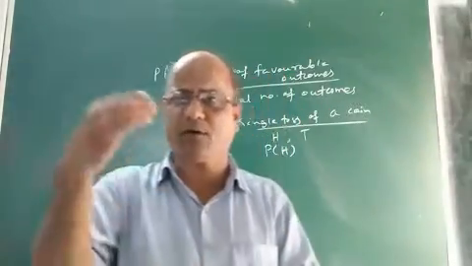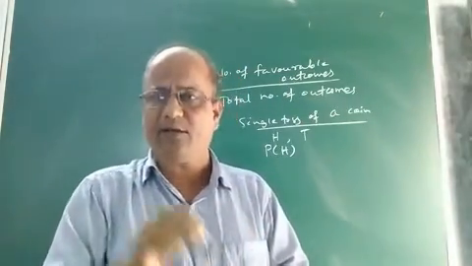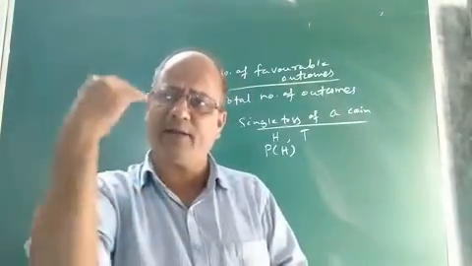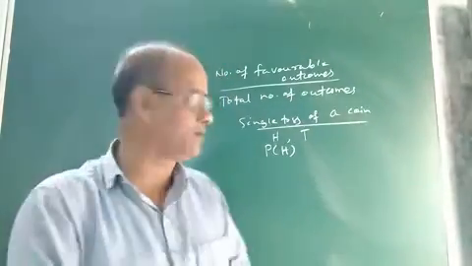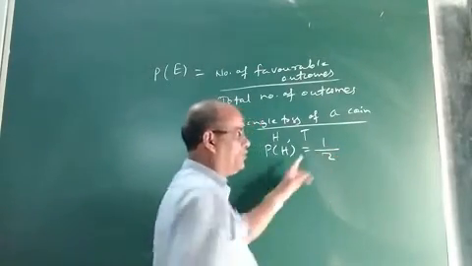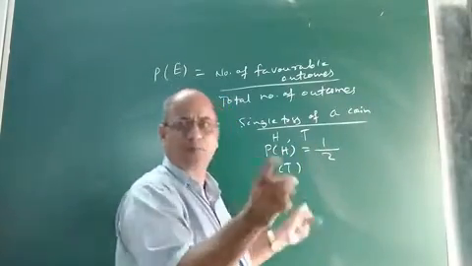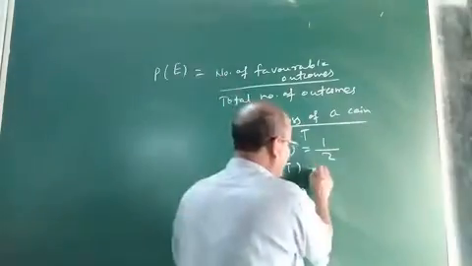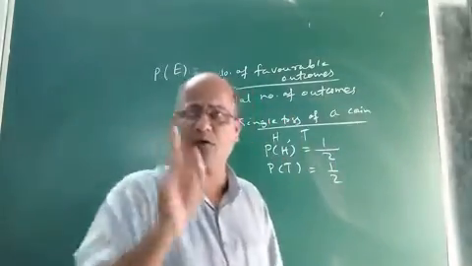So by number of favorable outcomes we mean how many outcomes make that particular event whose probability you want to find. That is favorable outcome. So in this case, probability of head will be number of favorable outcomes 1, total number of outcomes 2. So it is 1 by 2. Similarly, if I ask you what is the probability of getting a tail in tossing a single coin, then it will be again 1 by 2. Because tail will occur only once, so number of favorable outcomes will also be 1.